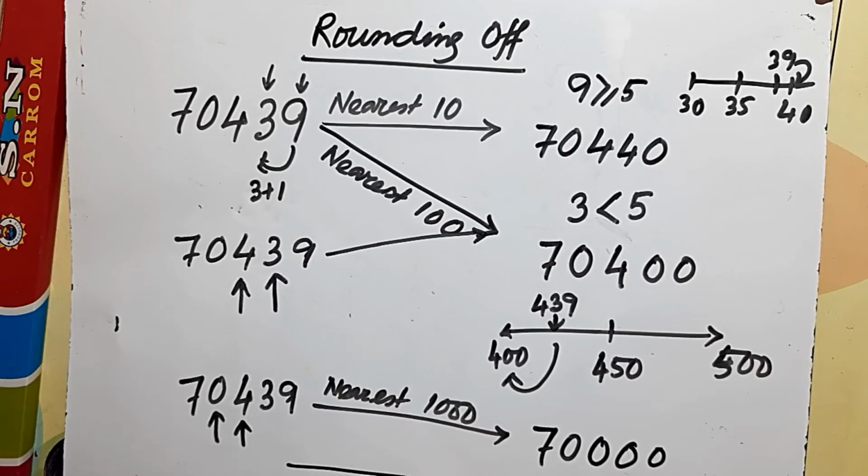If we put it on the number line, here 70,000 and here 71,000, the number 70439 is in the left side, so it will be rounded down to 70,000.